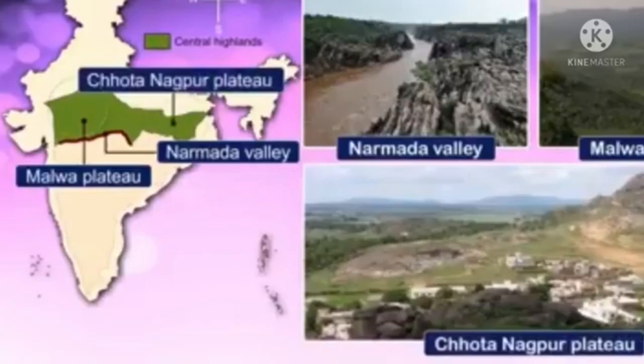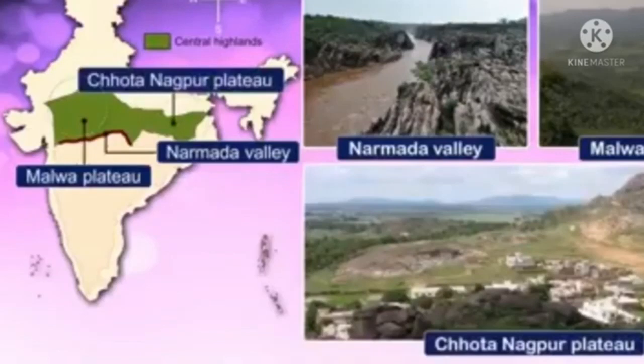The Central Highlands is divided into two parts. The first is the Malwa Plateau and the second is the Chota Nagpur Plateau. The Malwa Plateau is located in the northwest. The Chota Nagpur Plateau is located in the northeast.